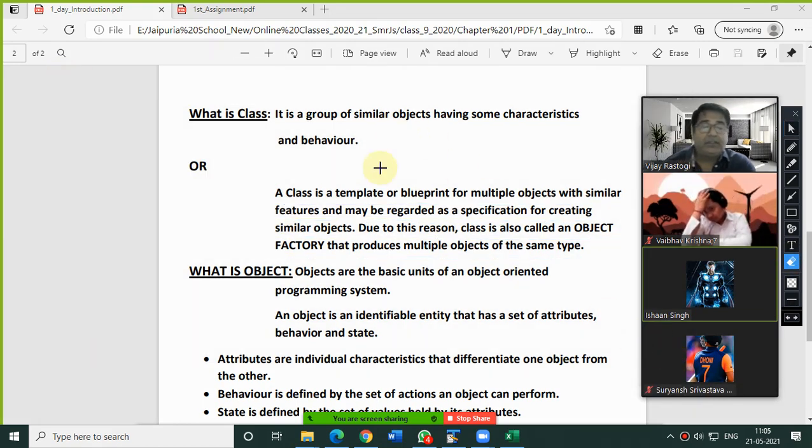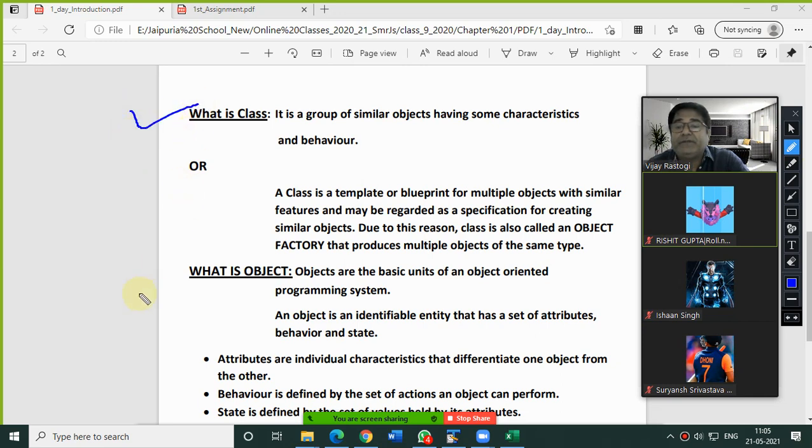Don't forget that. And these things I will see because these things can be asked in the exam also. What is class? What is object? Now the second thing is, what is object? Objects are the basic units or identifiable entity that has a set of attributes, behavior and state. Means every object has a specific feature or a specific property. For example, like duster. In school, we can say duster is an example of object. Why? Because that duster is used to dust the blackboard or whiteboard. So it has a specific property and it is having the specific state also.